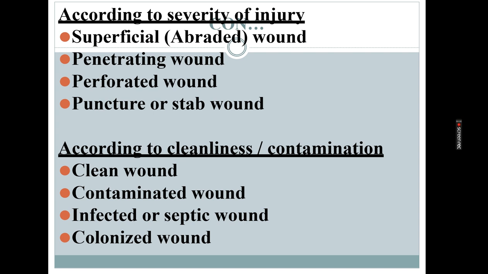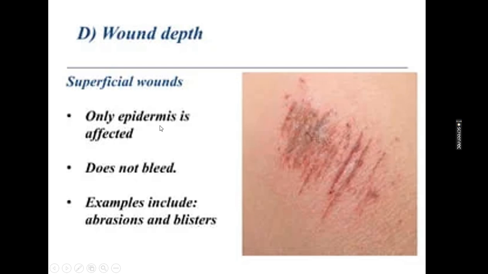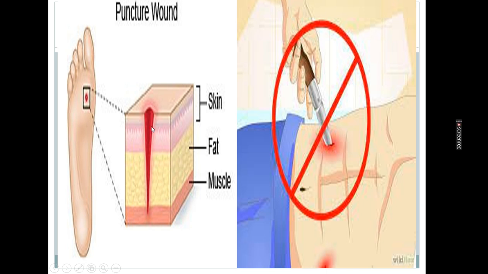Now according to severity, there is a superficial wound, penetrating wound, perforating wound, puncture and stab wound. And according to cleanliness and contamination, there are clean wounds, contaminated wounds, infected or septic wounds, and colonized wounds. A superficial wound means only the epidermis is affected, there is no bleeding, and you can see lacerations or abrasions on the skin of the patient. Second is the puncture wound.